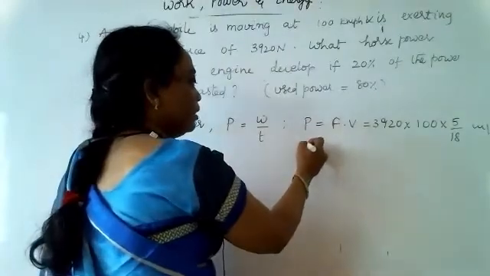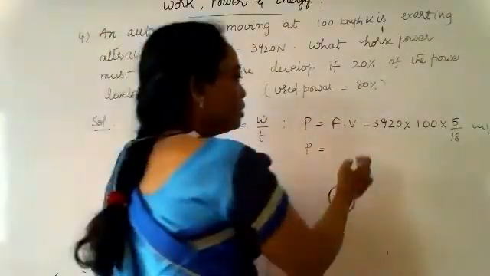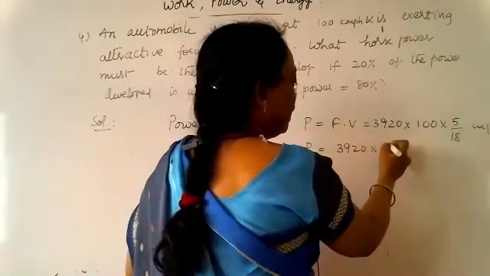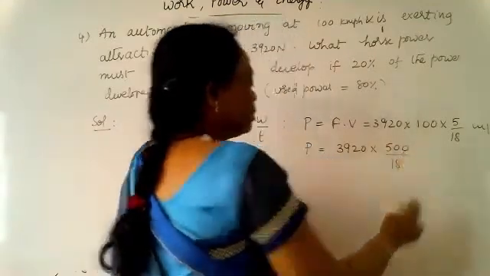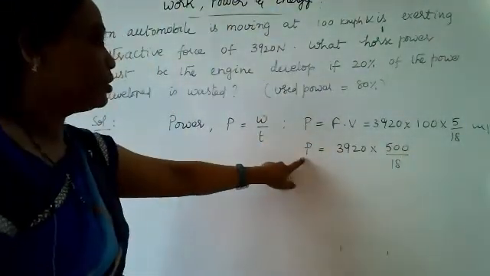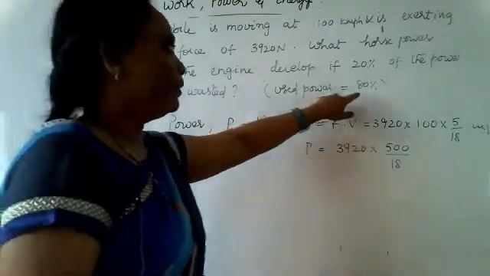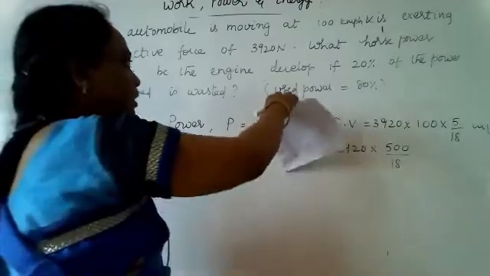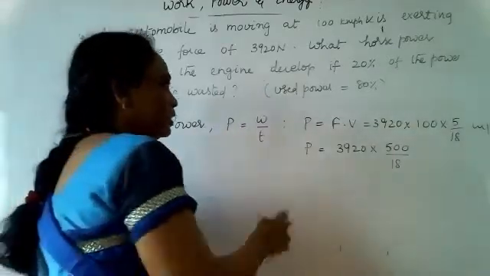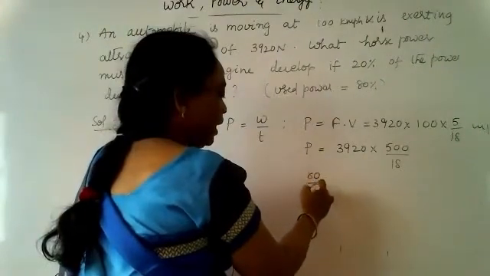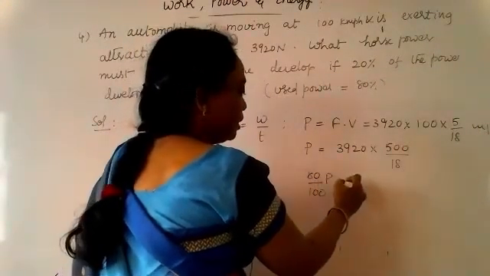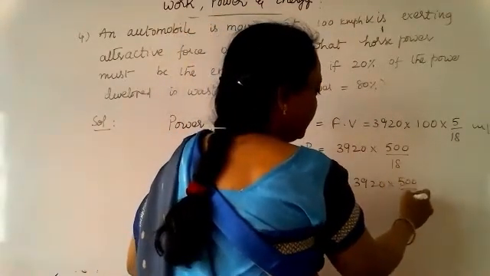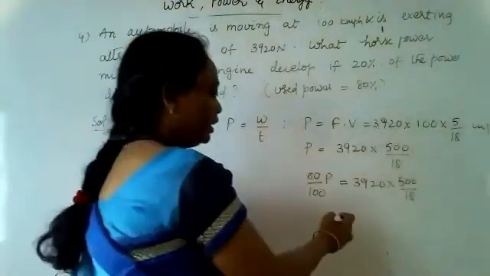So power is equal to, so how do you do this one? Power is equal to 3920 into 500 by 18. In place of power, how do you substitute? Used power is 80%. So wasted power is 20% only. Therefore, in this case, power can be written as 80 by 100 into P is equal to 3920 into 500 by 18. So calculate this one and give the answer.